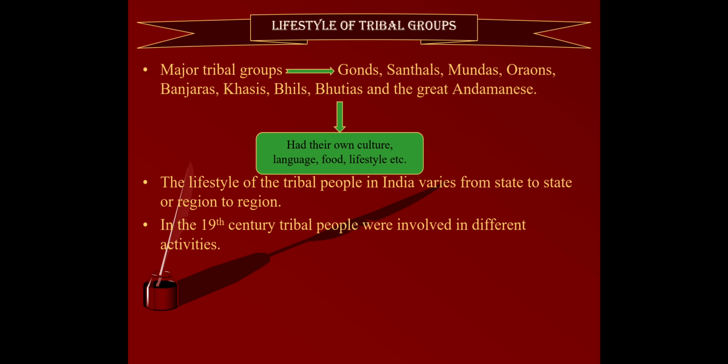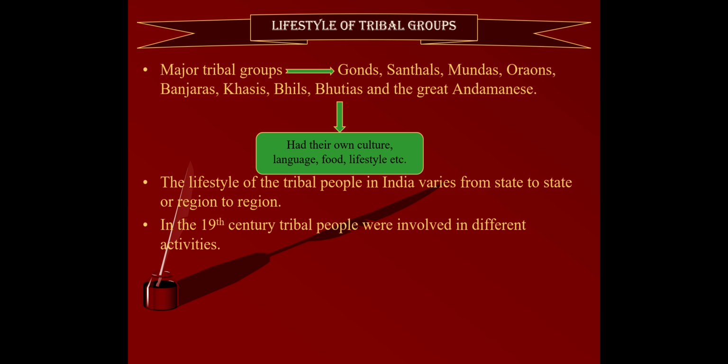Now, what do we mean by lifestyle? Lifestyle particularly shows how a person lives, what they eat, what their religious beliefs are, what culture and traditions they follow. So here also the major tribal groups were the Gonds, Santhals, Mundas, Oraons, Banjaras, Khasis, Bhils, Bhutias and the Great Andamanese. All these were tribals who had their own culture, language, food, lifestyle, religious culture, tradition, and many more things.